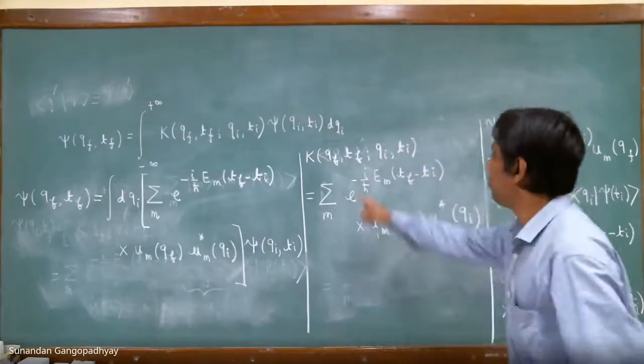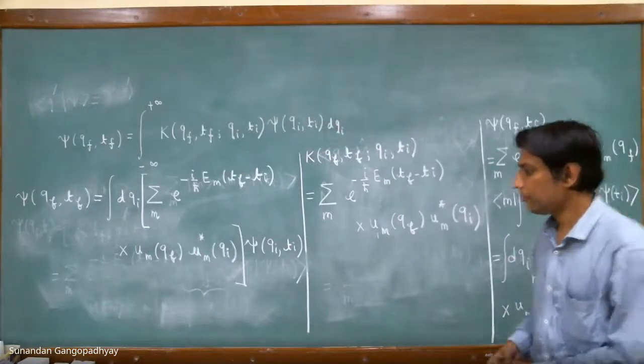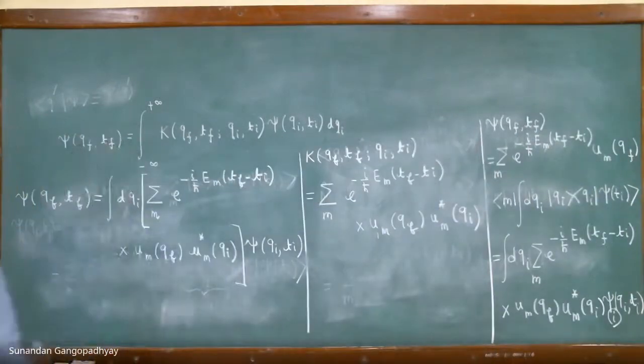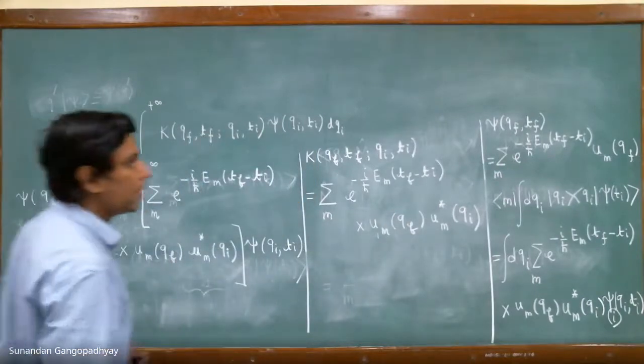So this is our propagator. This is the expression that we have. We can further simplify this thing and bring it to a nice form.